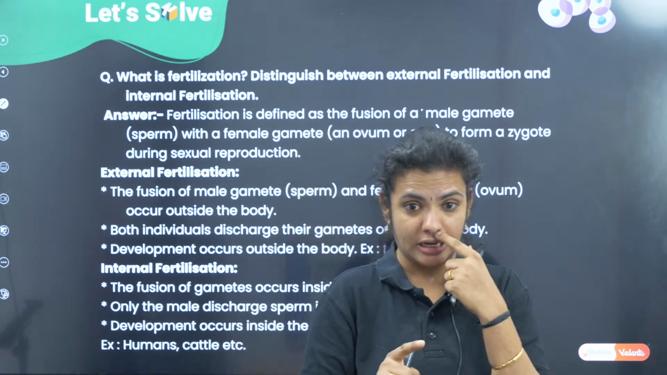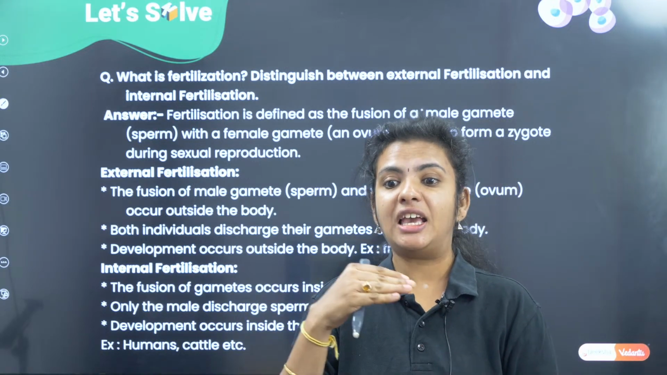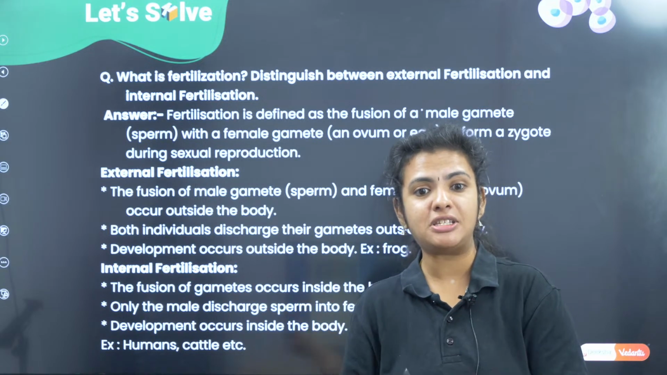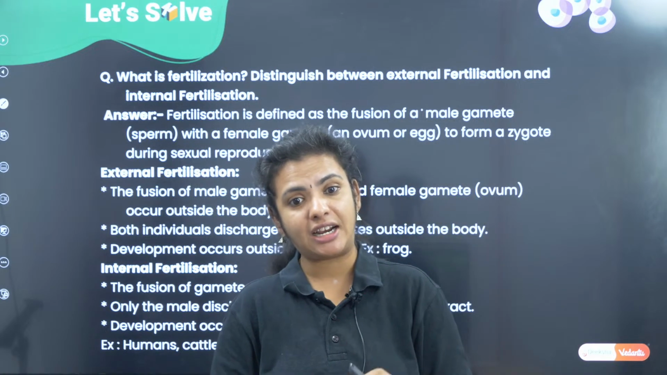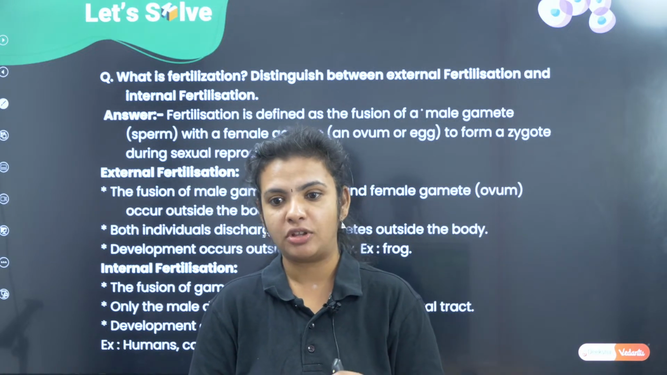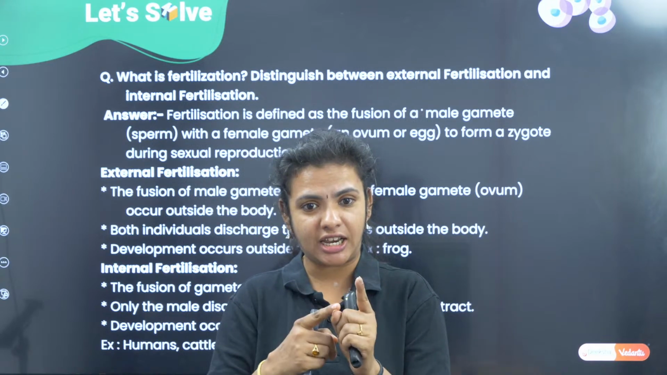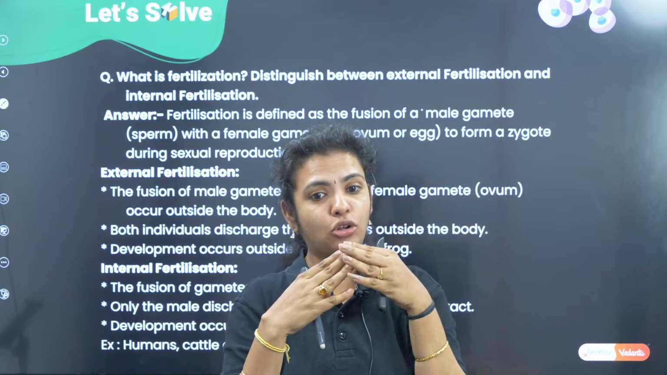Whereas internal fertilization means the sperm is going to meet the egg inside the body of the individual. Sperms are released into the female reproductive tract by sexual intercourse. So sperms directly go into the vagina, reach the uterus, and then go to the fallopian tube, and they are going to meet.